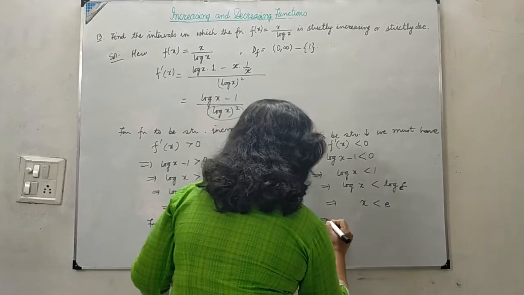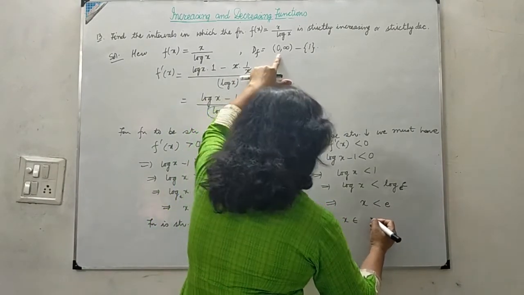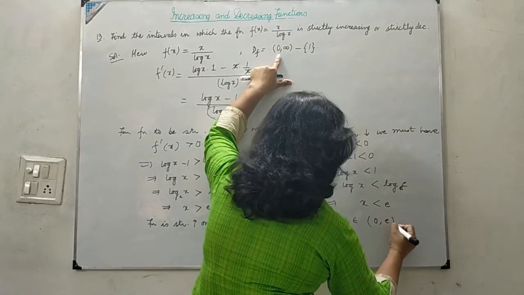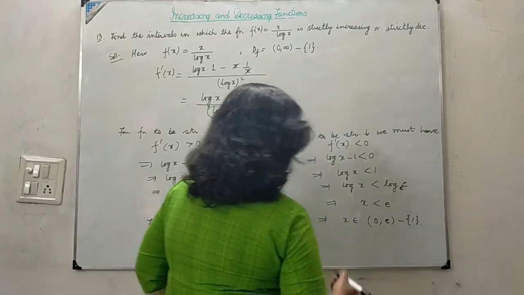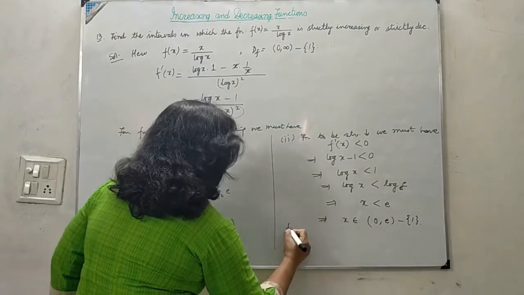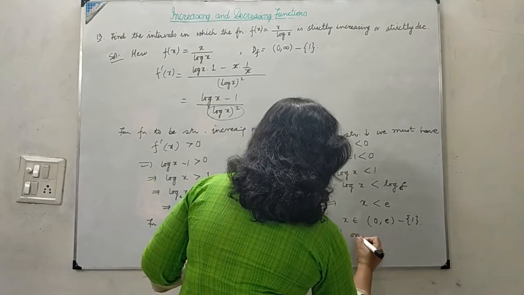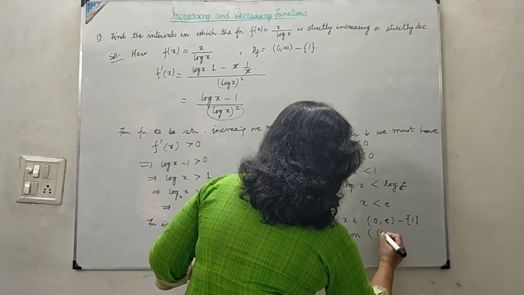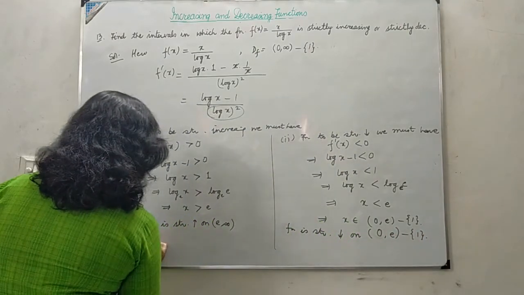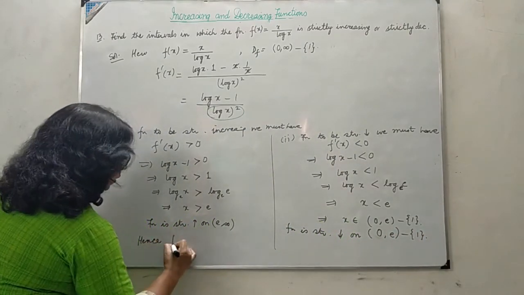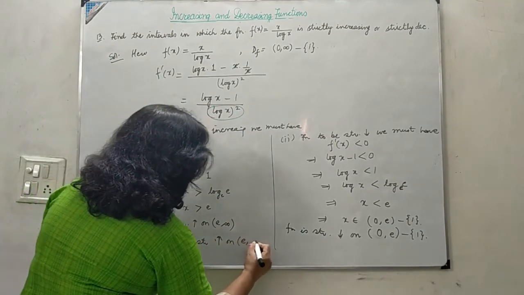So x belongs to the interval 0 to e, excluding the point 1 as 1 is not in the domain. Therefore the function is strictly decreasing on 0 to e, excluding the point 1.